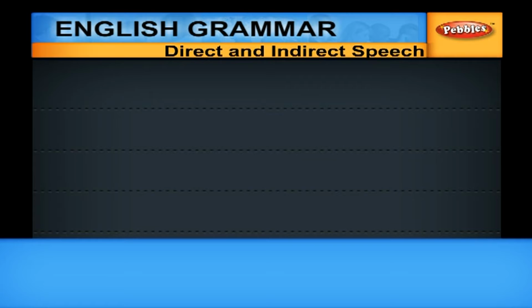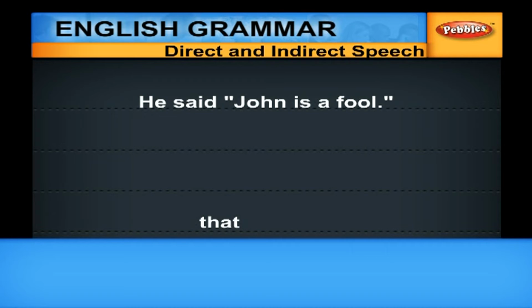If the reported speech has a simple statement, then you have to use the conjunction "that". He said, "John is a fool." The reporting verb said is in the past tense, so the past tense has to be used. Since it is a statement, the conjunction is "that". We can begin the reported speech with "he said" or "he told". The reported speech of "He said John is a fool" is "He said that John was a fool."